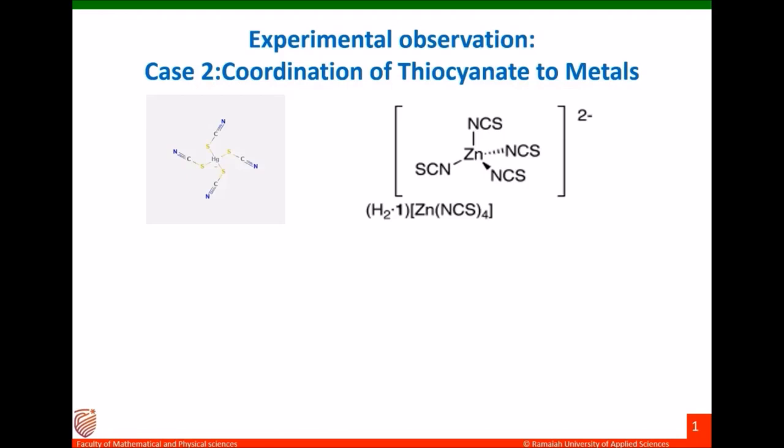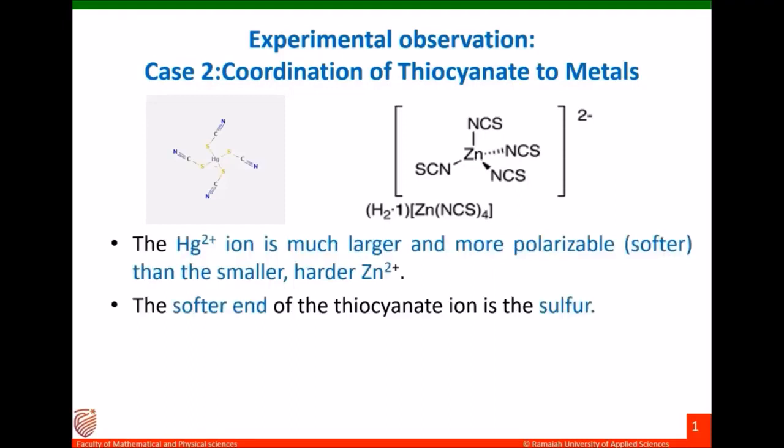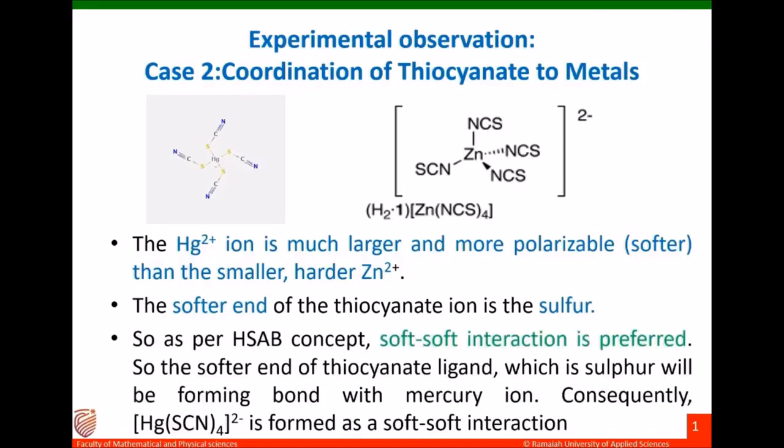The softer end of the thiocyanate ion is the sulfur. As per the HSAB concept, the soft-soft interaction is preferred. So, the softer end of the thiocyanate ligand, which is sulfur, will be forming a bond with the mercury ion. Here mercury ion is a softer ion because of its size. That's why [Hg(SCN)4]2- is formed as a soft-soft interaction.